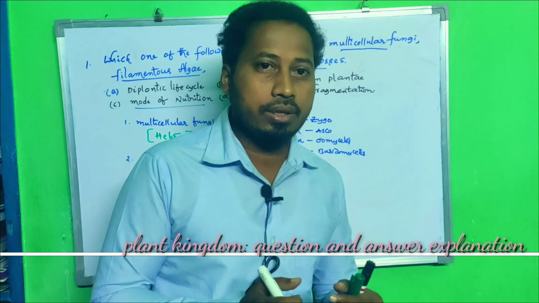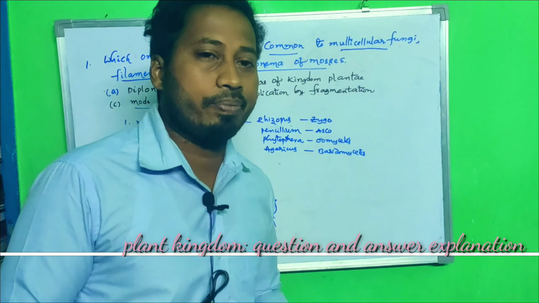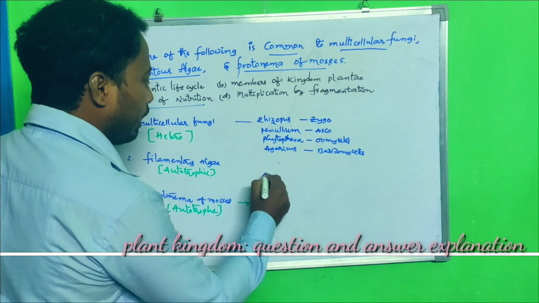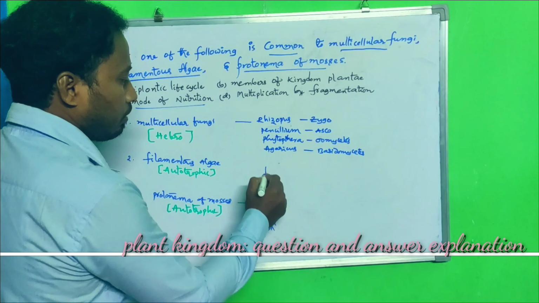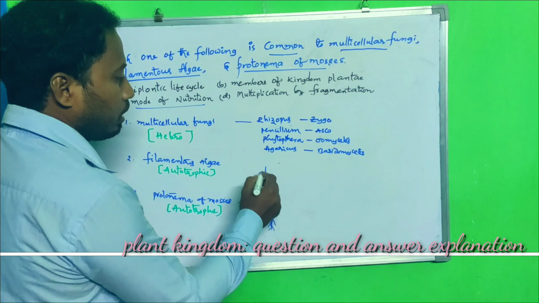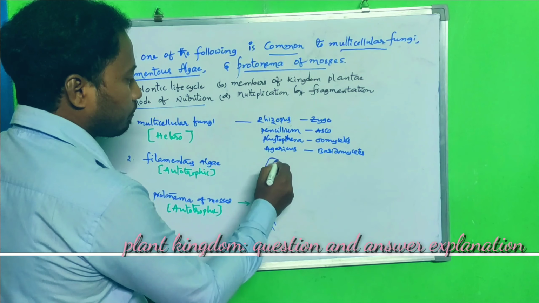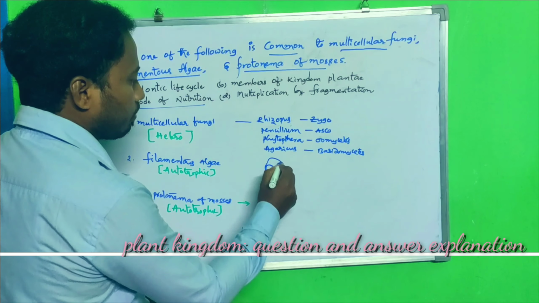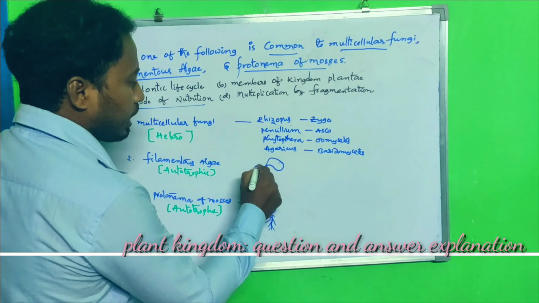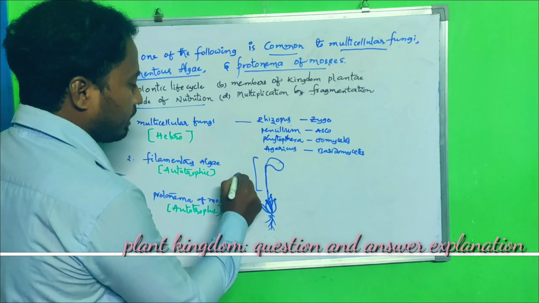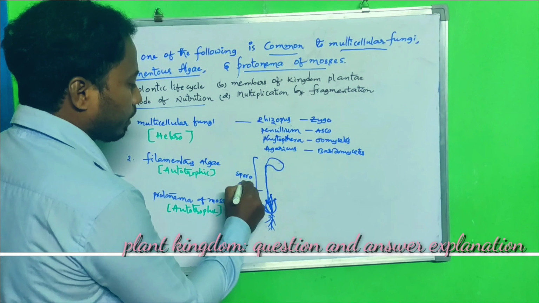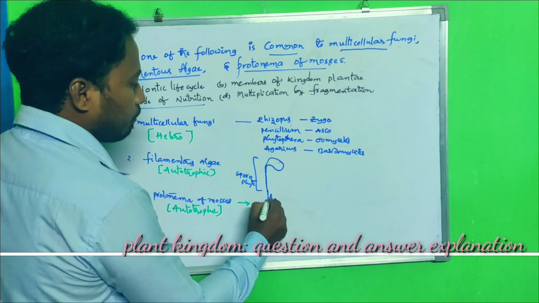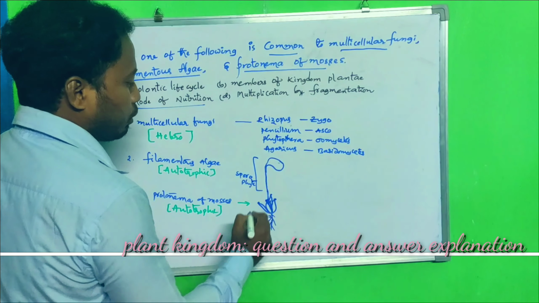After reproduction, an embryo is formed. This embryo will become a long seta. This entire part is the sporophyte. Have you remembered? So this is the foot, seta, capsule.